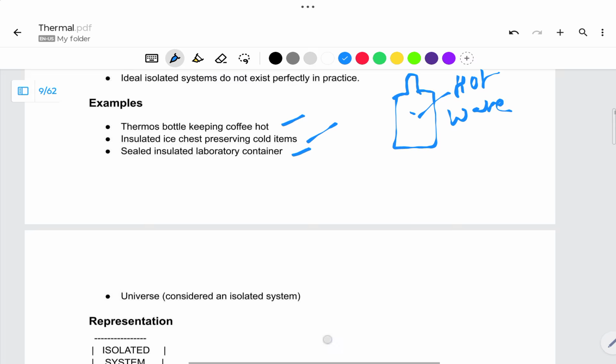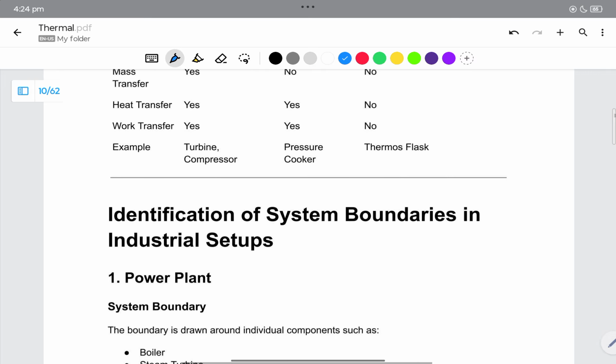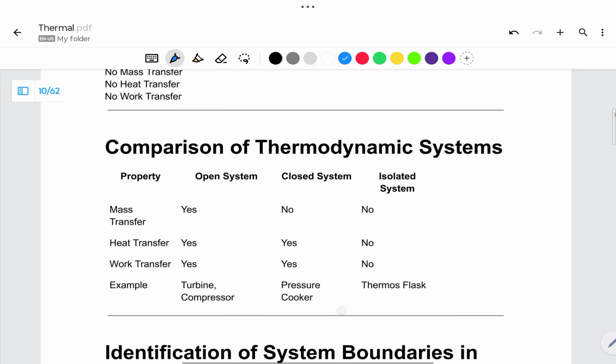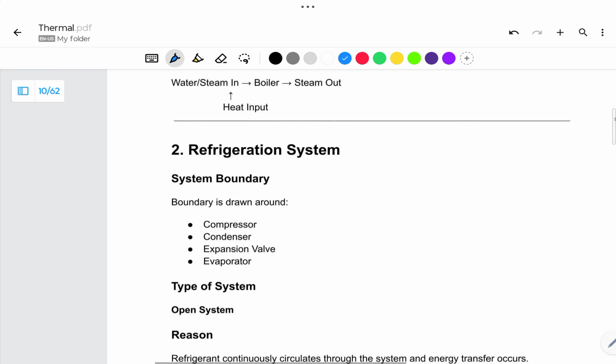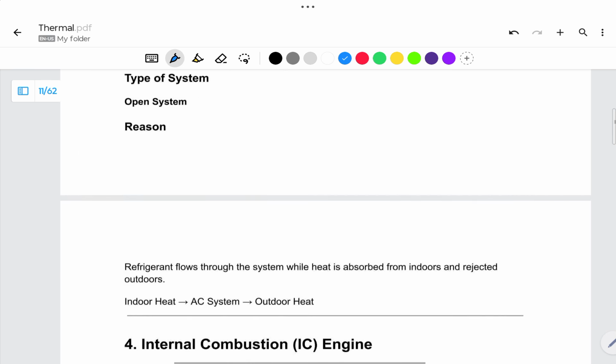So these are the three different types of systems. If we compare, in the open system, mass transfers, yes. Closed system, mass doesn't transfer. Isolated system also, mass doesn't transfer. Heat transfer: yes, yes, no. Then work transfer: yes, yes, no. Some examples they have given here again. So let us see some examples so you can understand clearly.